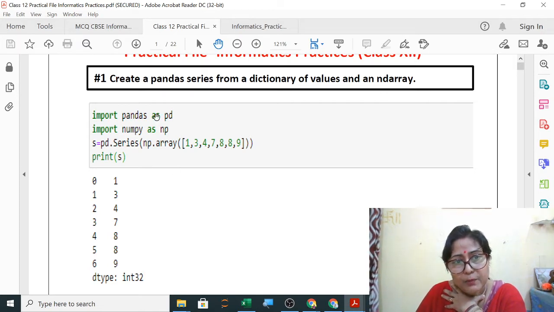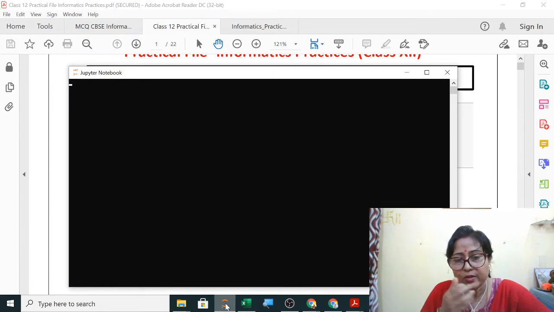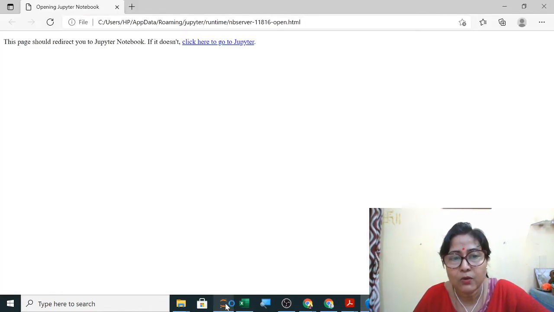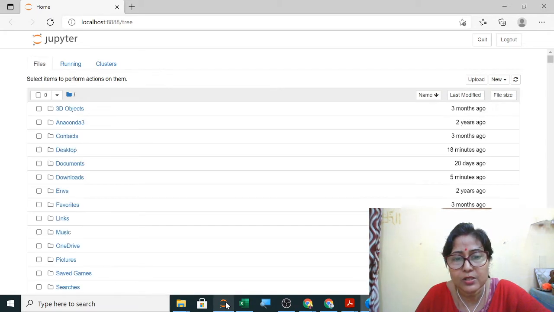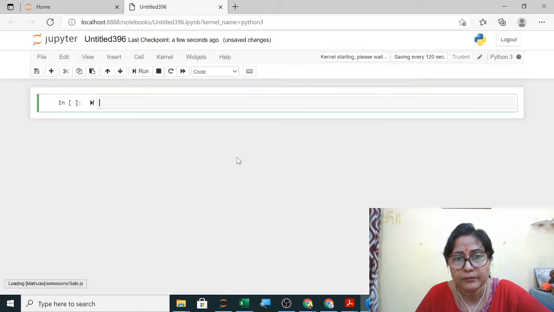So simply you will write import pandas as PD, import numpy as NP. You will create an array: A equals to NP dot array, or directly S is equal to PD dot series in bracket NP dot array. So this has 2 methods. Clear? Both the methods you write in your copy. I will show you both the methods. Menu driven you have already written in your copy. Now directly using their method also you can write, or you can create an array first and then.